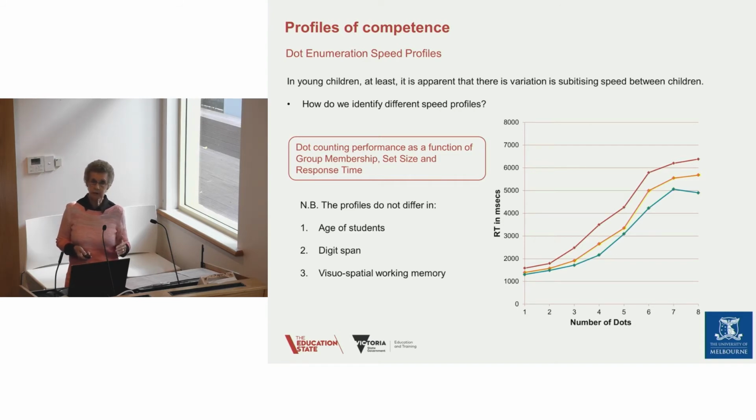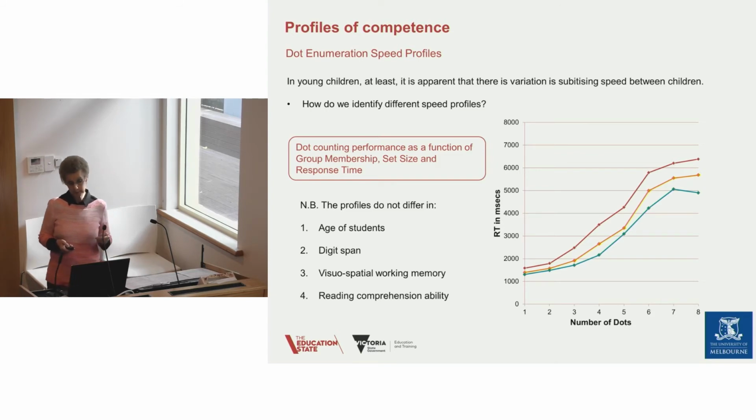And they didn't differ in visuospatial working memory either, that is, memory for how blocks are touched. And they importantly didn't differ in reading comprehension ability. So these groups differ specifically in number, and they differ in a particular way with respect to their subitizing.